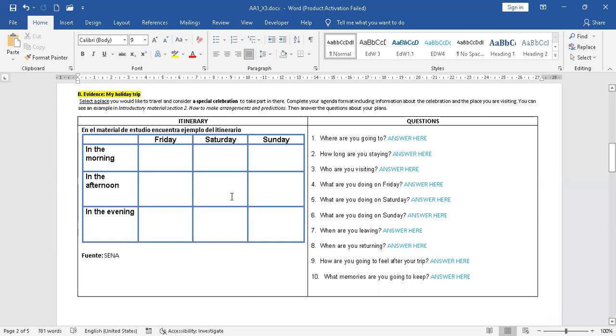then answer the questions about your plans. So here you have an itinerary: in the morning, the afternoon, in the evening, Friday, Saturday, Sunday. You are going to travel for a long weekend from Friday to Sunday, and you have to plan an itinerary. That is, what I plan to do on Friday in the morning, the afternoon, in the evening, on Saturday in the morning, the afternoon, in the evening, on Sunday in the morning, afternoon, and evening. And then you will have to answer these questions.